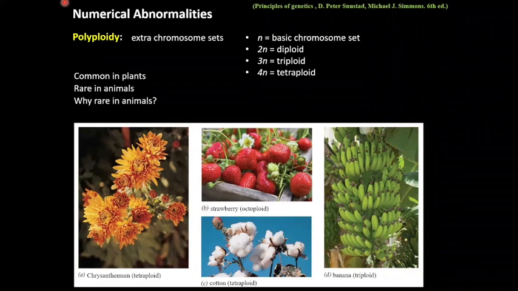Let's start our topic with numerical abnormalities. First, we'll discuss polyploidy. As we have discussed earlier, organisms which carry extra chromosome sets are known as polyploid. It is very common in plants and very rare in animals. So why is polyploidy rare in animals? Animals primarily reproduce via sexual mechanisms, and when polyploidy occurs, it interferes with the normal sex determination mechanism in animals.